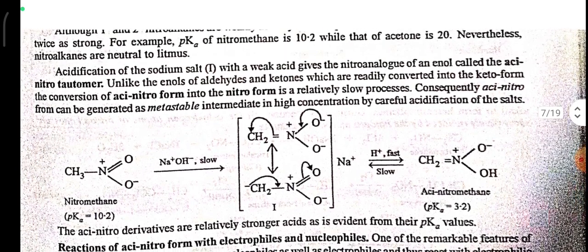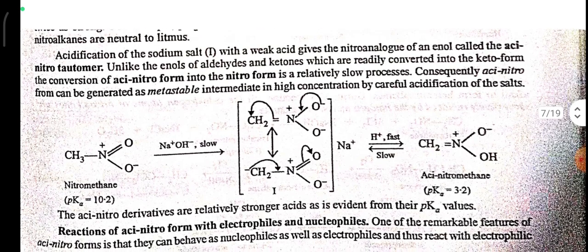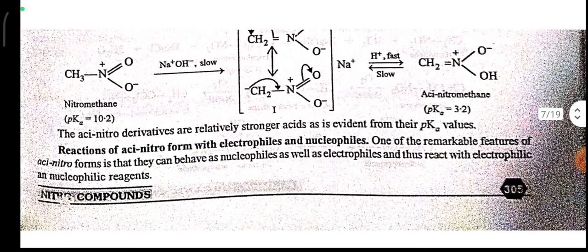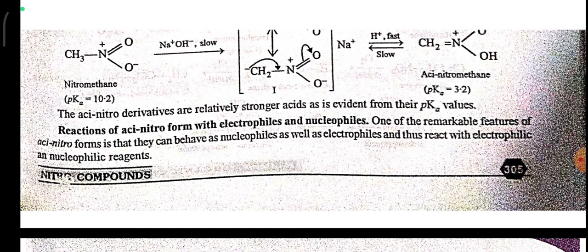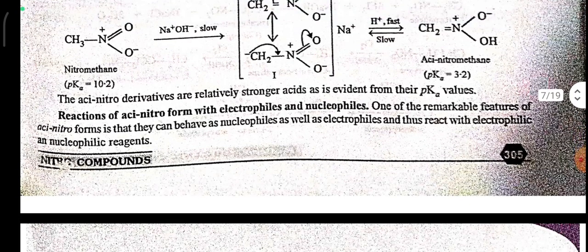Acidification of a sodium salt with a weak acid gives the nitro analog of an enol called the aci-nitro tautomer. Unlike the enols of aldehydes and ketones, which are readily converted into the keto form, the conversion of aci-nitro form into nitro form is a relatively slow process. Consequently, aci-nitro form can be generated as a metastable intermediate in high concentration by careful acidification of the salt. Aci-nitro derivatives are relatively stronger acids, as is evident from their pKa value.